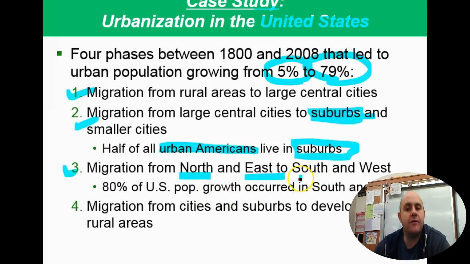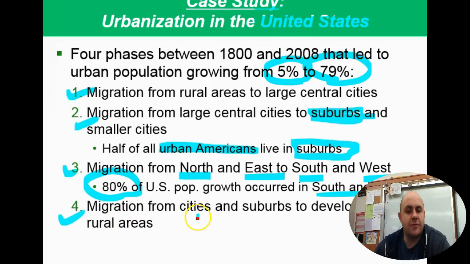Over time, we've moved more southerly and westernly, and we've filled in places like Phoenix and Las Vegas and Houston, and all those big communities down in the south didn't exist 100 years ago, 200 years ago, in the way they are now. 80% of all the population growth has occurred in that southwest region when it comes to the United States. And then the last one,